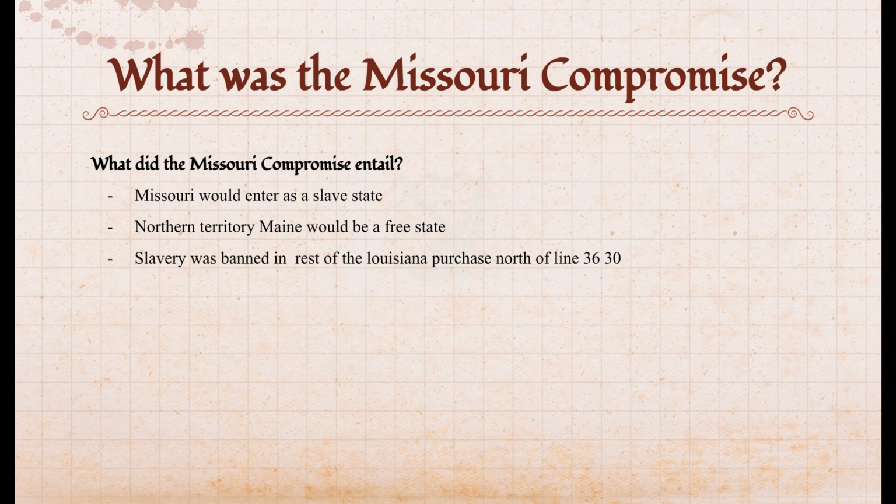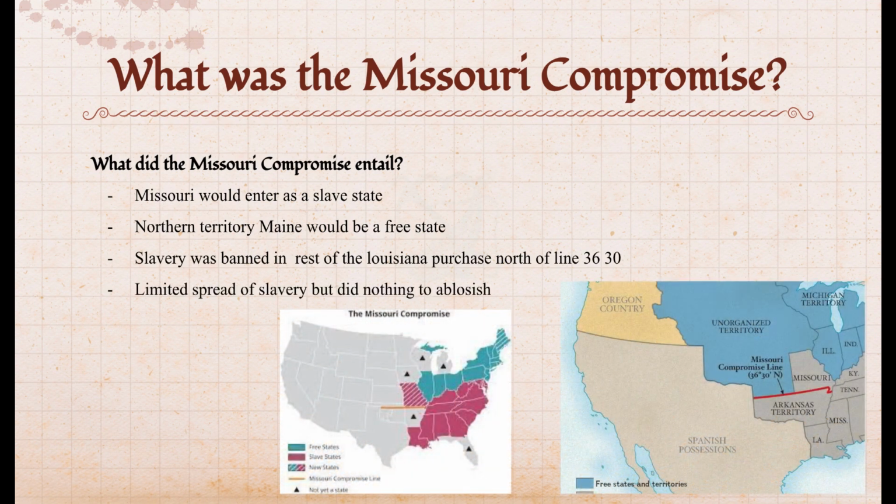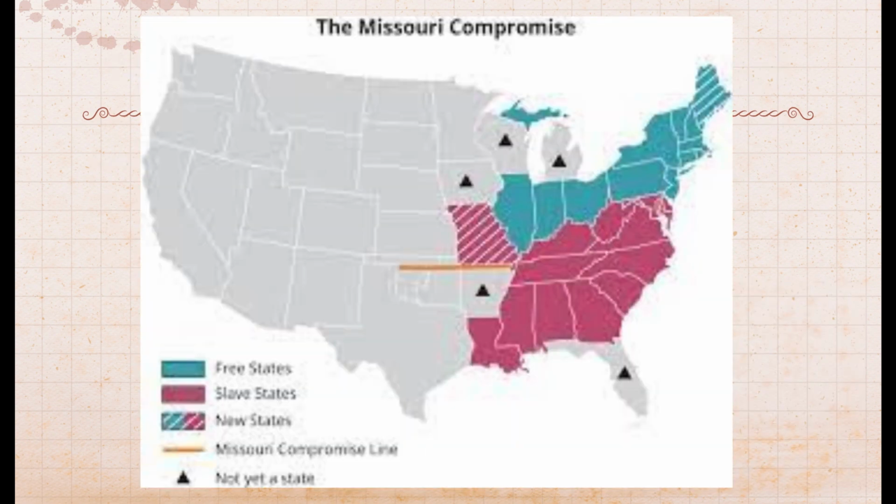North of the latitude line 36°30′ in the Louisiana Purchase territory, slavery was banned. This limited the spread of slavery but took no steps towards abolition. On this map, you can see the line 36°30′ where slavery was prohibited above.